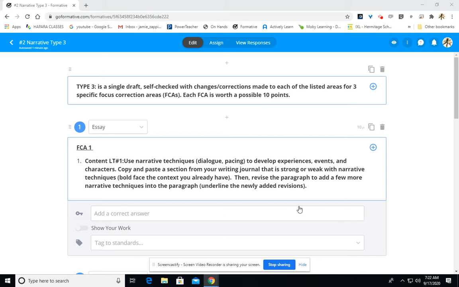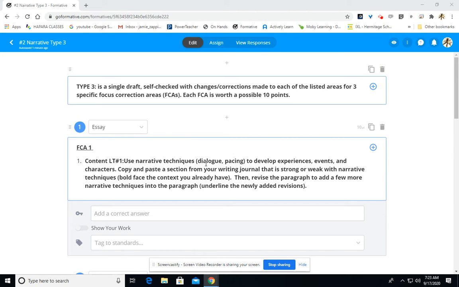Today we are completing our second Type 3. And for this Type 3, just like the last one, keep in mind a Type 3 is a single draft self-check with changes or corrections made to each of the listed areas for 3 specific focus correction areas that we refer to as FCAs. Each FCA is worth 10 points. For our first FCA for this Type 3, I want you to look at content learning target number 1 to use narrative techniques such as dialogue and pacing to develop experiences, events, and characters.